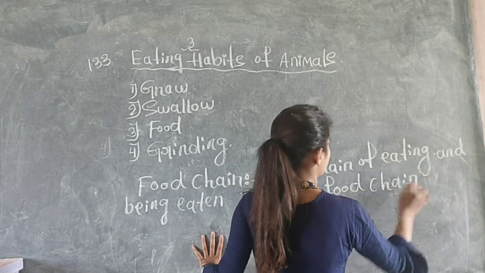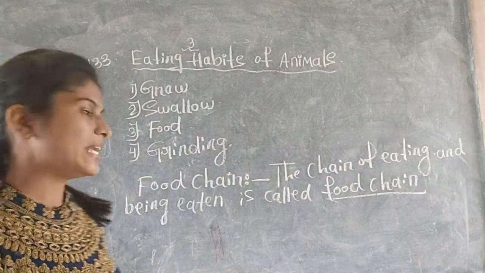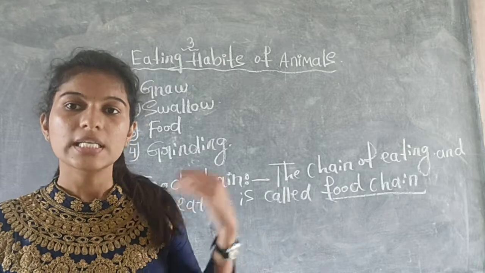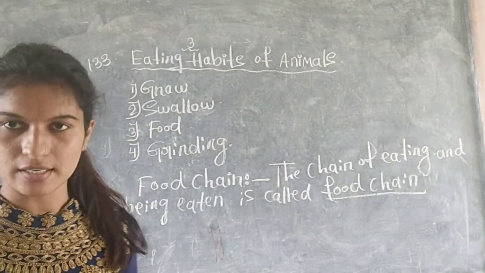What is food chain? The chain of eating and being eaten.